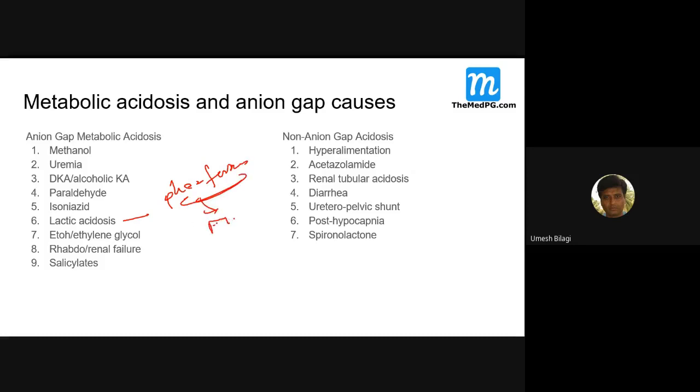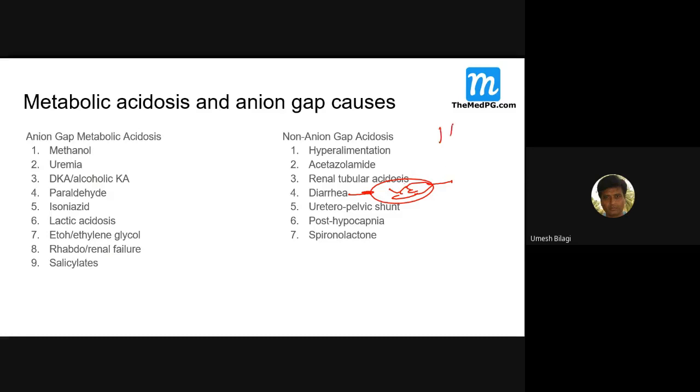This has a very low chance. In India we hardly see this, though sometimes I have seen some patients. So lactic acidosis can be there. And then ethylene glycol, renal failure, rhabdomyolysis. Rhabdo means muscle necrosis leading to renal failure. Salicylate poisoning also increases the anion gap.